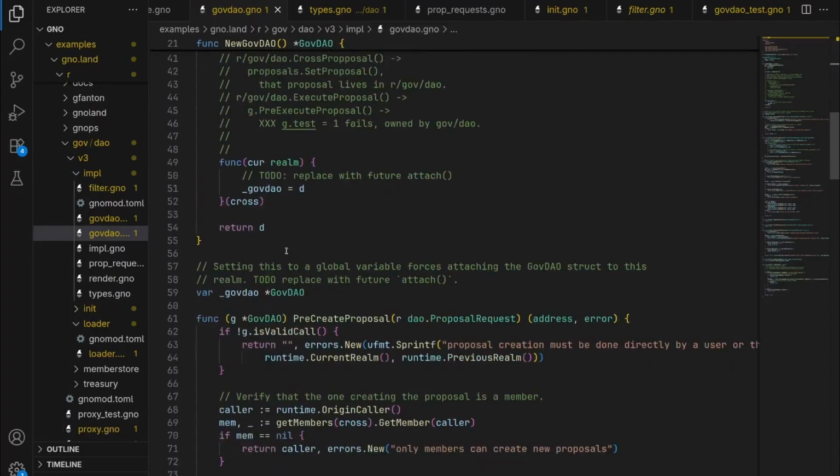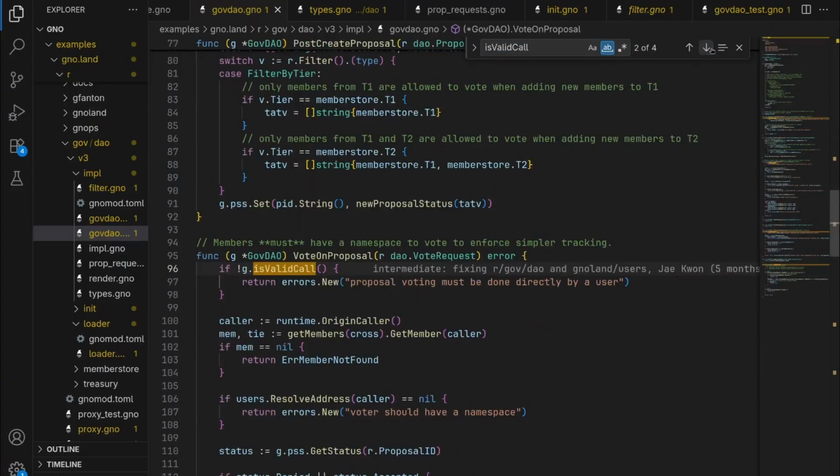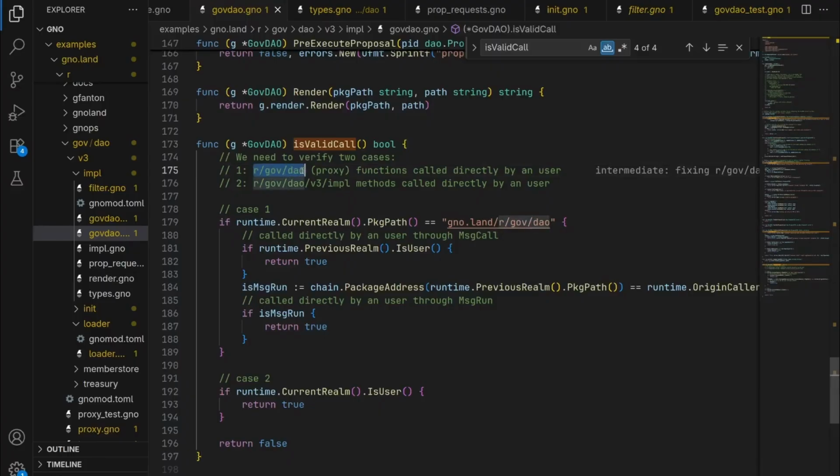You can create a new GovDAO. To create a proposal, we check if it is a valid call, which is basically called by users and not by a script. If we check it out right now, the functions DAO or v3 implement methods needs to be called directly by users. So users need to call one of these two to be a valid call.